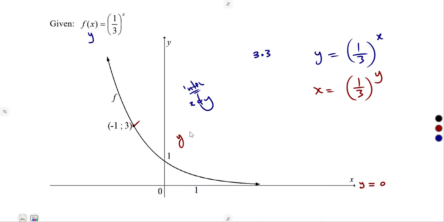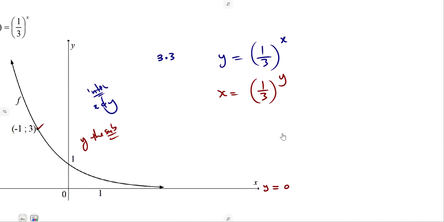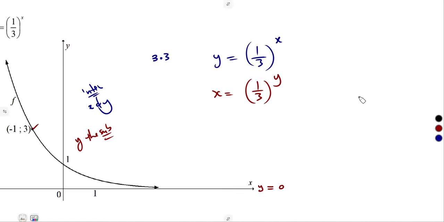Then we make y the subject of the formula. To make y the subject of the formula, just remember your logarithms, guys. The logarithm of a in the base of b is equal to c. It follows that this a here is equal to b to the exponent of c. So we are given in this format.